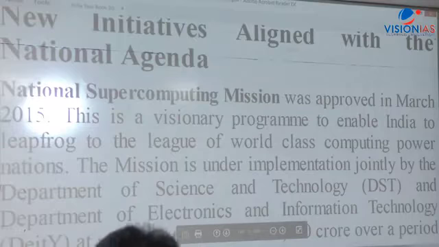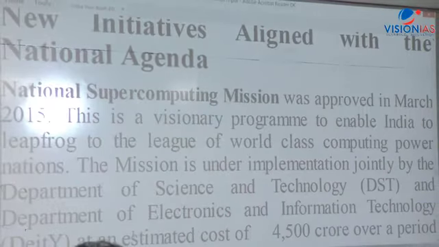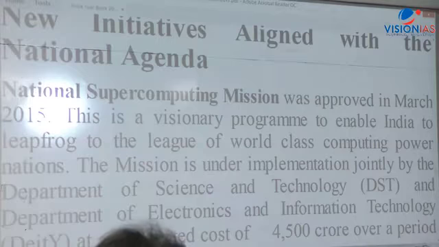New initiatives aligned with the national agenda, National Supercomputing Mission, was approved in March 2015. This program started in March 2015. This is a visionary program to enable India to leapfrog to the league of world-class computing power nation. That's what I say, we are not even in top 100. So now this objective that we should become top ranking countries in the world in supercomputers. Right, and the mission is under implementation jointly by the DST and DIT.